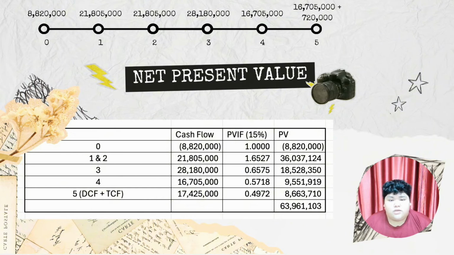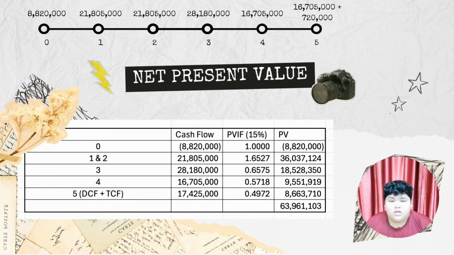So year 0 is equal to 1. So the PV is negative 8.820 million. Year 1 and 2, 21.805 million times 1.6527 will get 36,037,124.